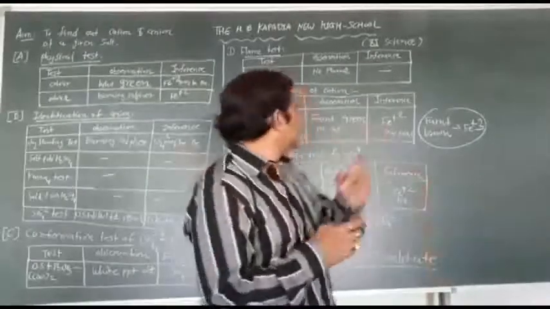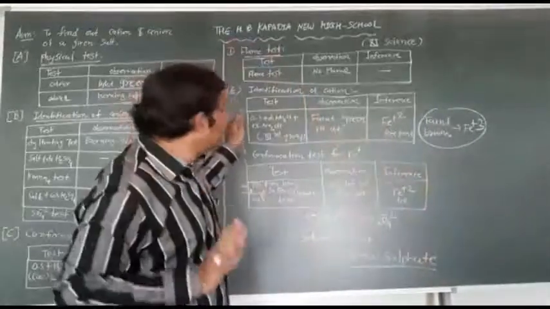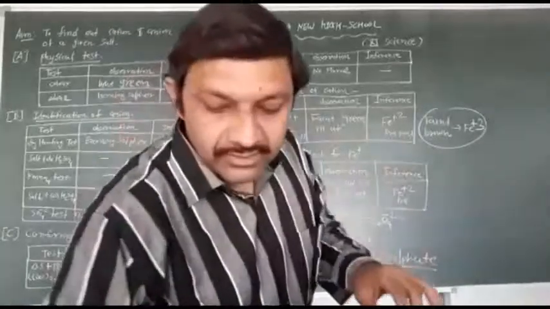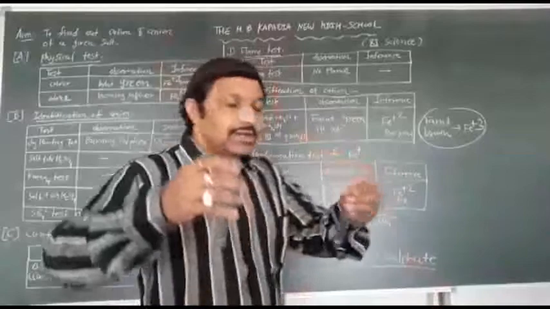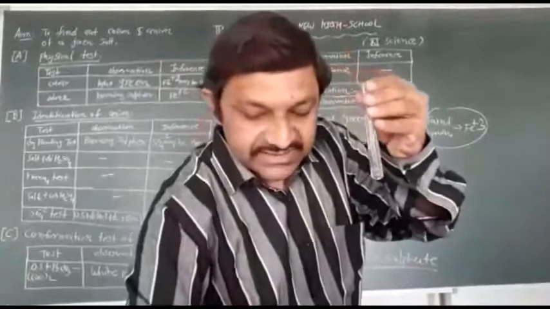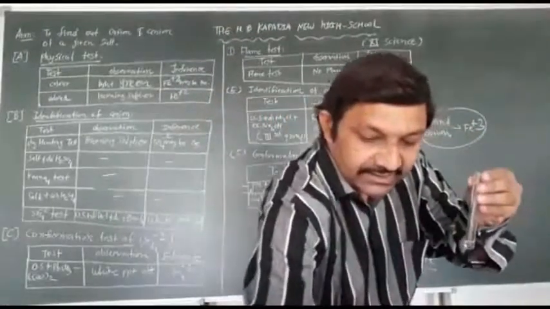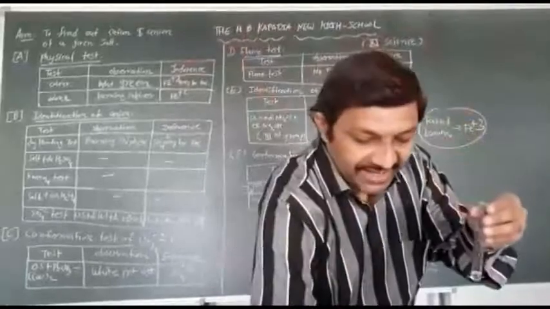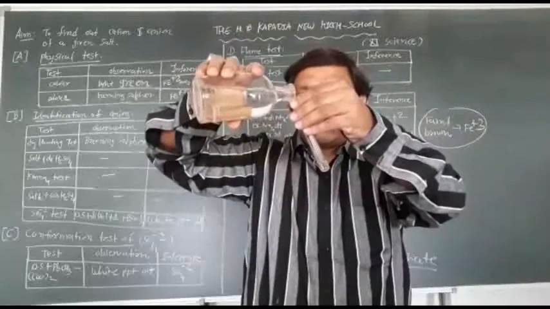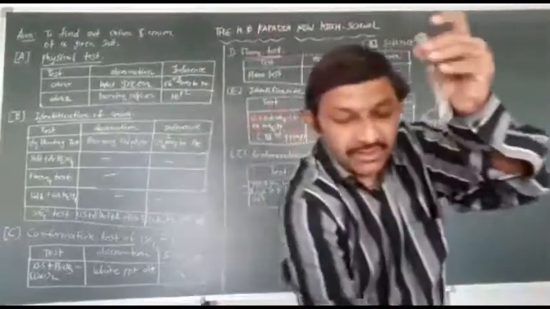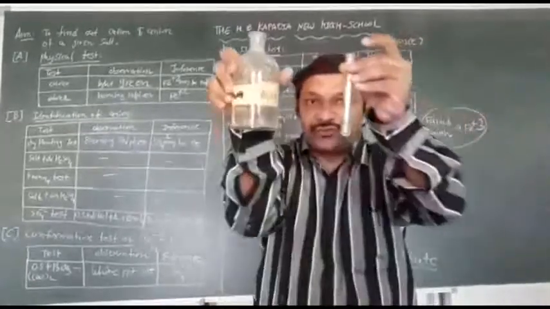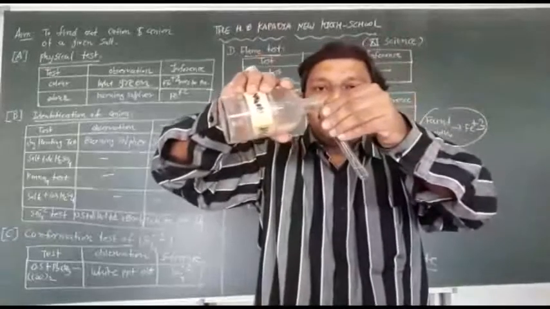Now in the positive ion, we will directly perform the third group. Zero group absent, first and second group absent. So we will perform directly the third group. OS plus dilute NH4Cl. I am adding NH4Cl here, plus NH4OH. Here is your NH4OH. So a green precipitate is obtained.